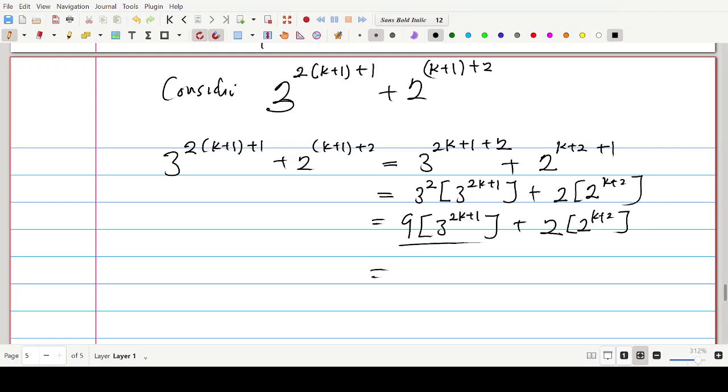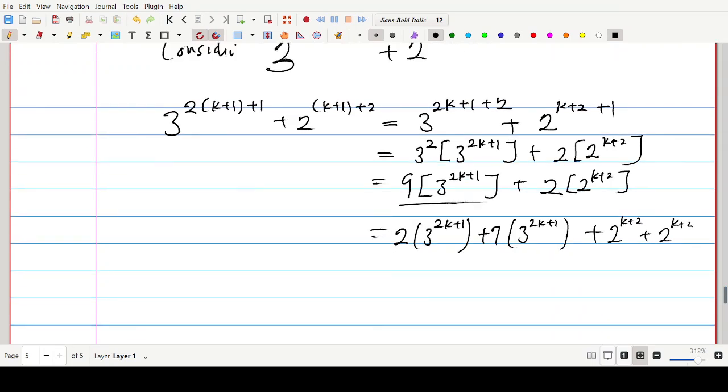Now this here can be broken as 2 times 3 to the power 2k plus 1, plus 7 times 3 to the power 2k plus 1, plus 2 to the power k plus 2 plus 2 to the power k plus 2. It's not out of place. Can you see that? Observe carefully. Let me see whether there's any error. I think there's no error here. We are in good shape.